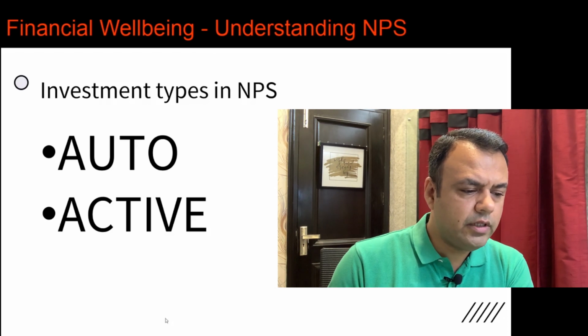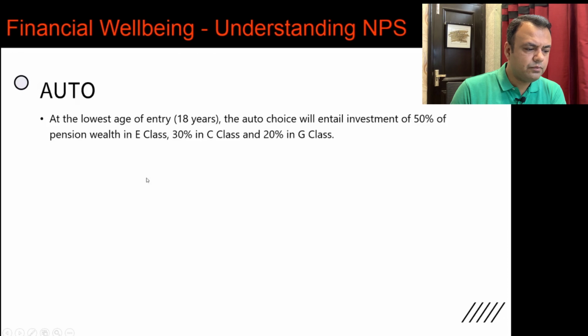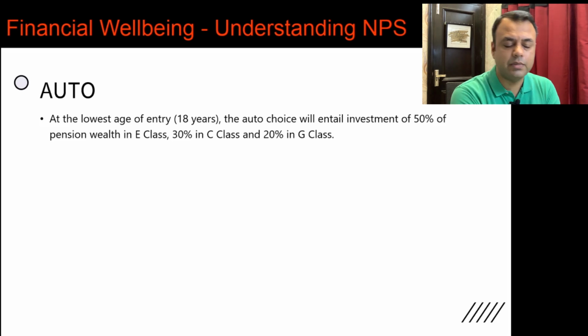So if you talk about the auto investment type, we'll take the first example of it. At the lowest entry age of 18 years, the auto choice entails investment of 50% of pension wealth in E class, 30% in C class, and 20% in G class. Now, primarily, auto option gives you three subcategories of it, which we'll look at in a short while.